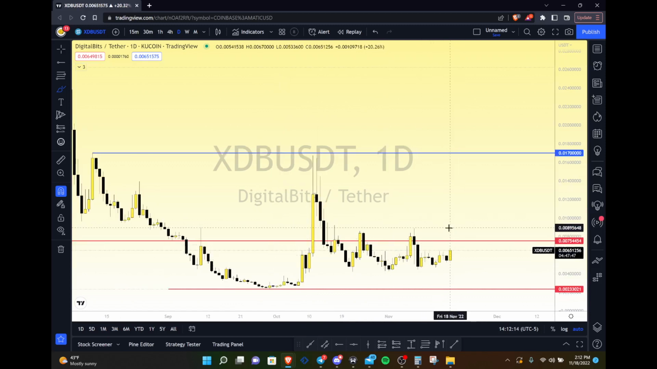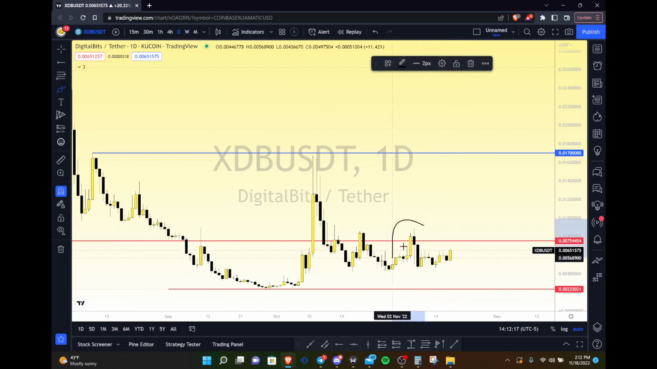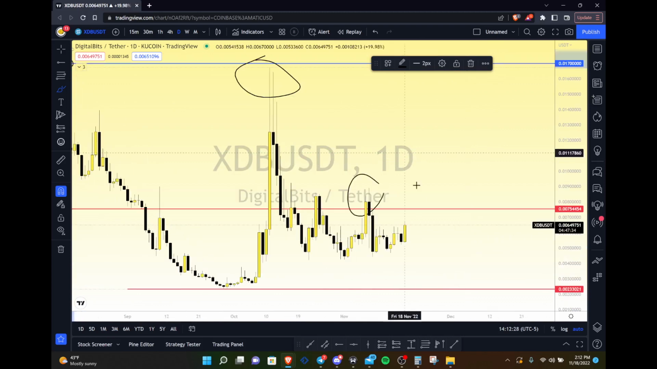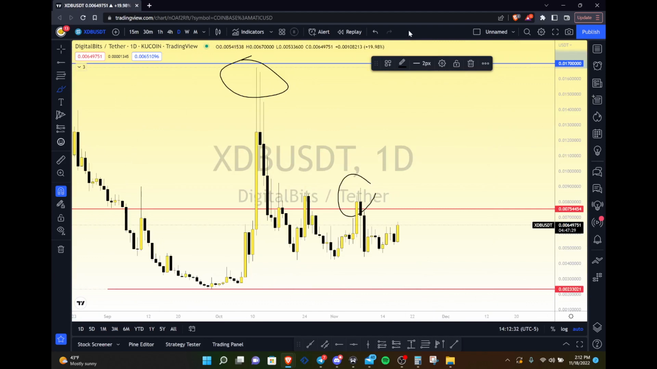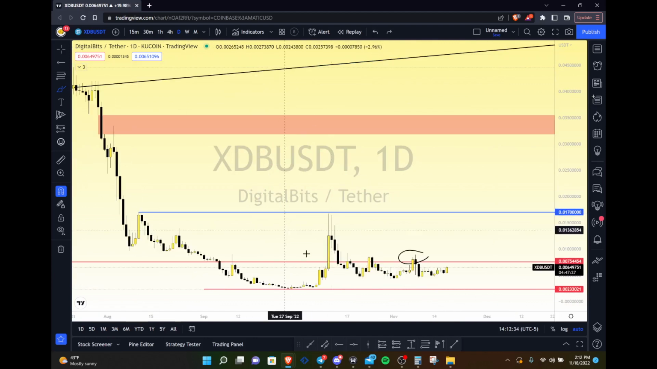So you may want to wait for confirmation for this to get broken out, and you can have a conservative target of around this high here. So you could say it's about the high wick here and this high swing here, or you can try and look for that extension move all the way up to here. Let's actually see what the extension would be. So let's say we have this double bottom structure.